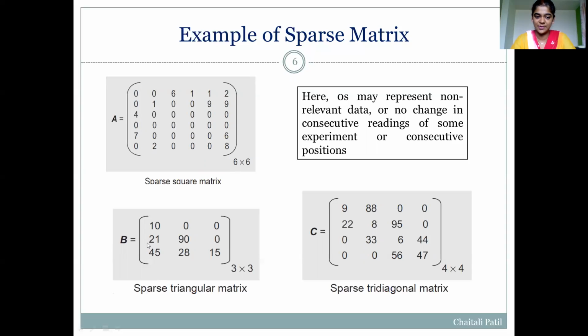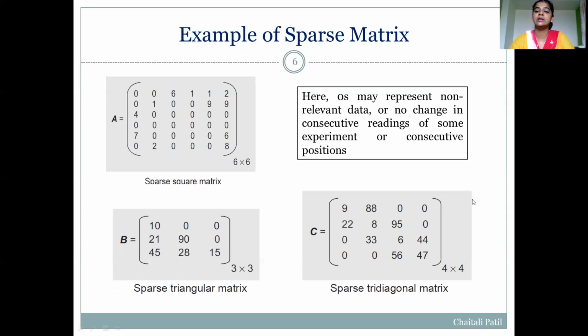The second example, B, is a sparse triangular matrix of size 3 by 3. The third example is a sparse tridiagonal matrix of size 4 by 4. If you observe, these 3 elements and these 3 elements are 0, so this is a sparse tridiagonal matrix.